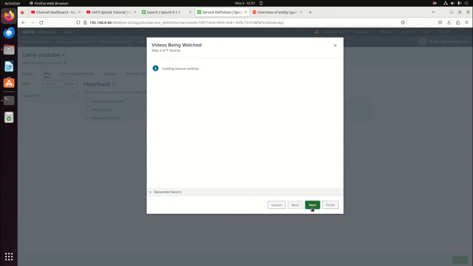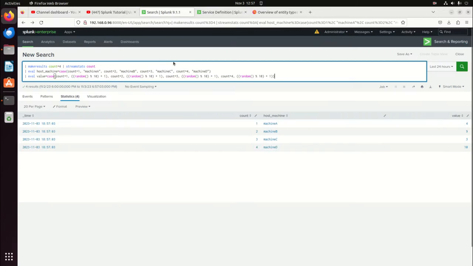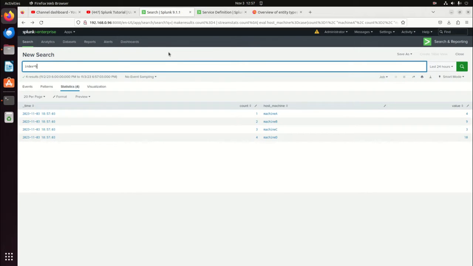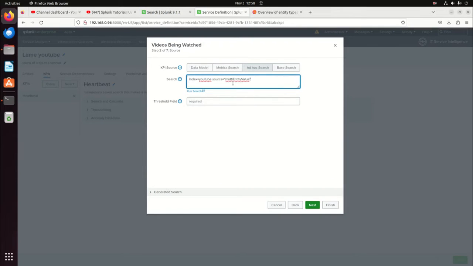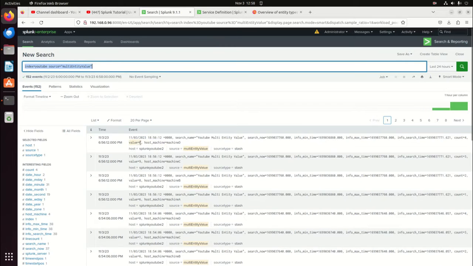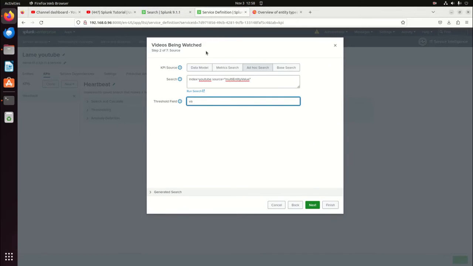So we come in here and we load our system. We're doing ad hoc search. We've already got this. And so what we're going to do is grab index equals YouTube. And there's my stuff. That's good enough. I'm going to come in here and make that my search. I'm going to have a threshold field, and that's going to be the value. So we'll write value there.